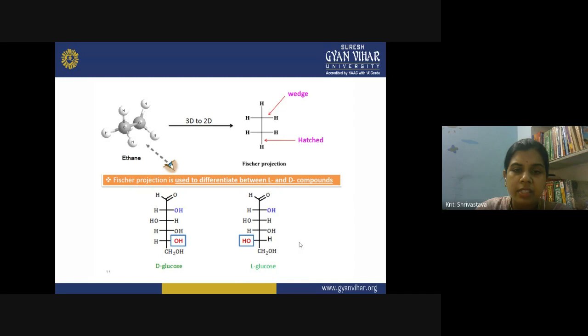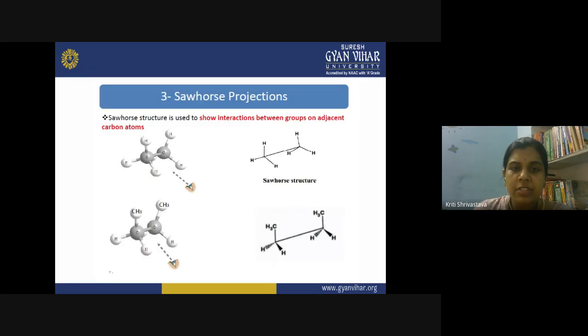The only difference between these two glucose molecules actually changes the activity of the glucose itself. The only difference is the OH is here and the OH is on the opposite side at carbon number 5. So this is the Fischer projection formula.